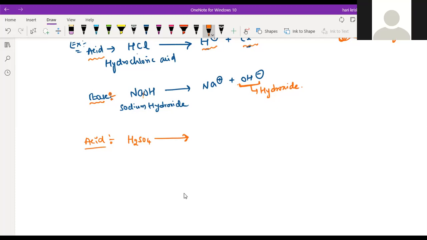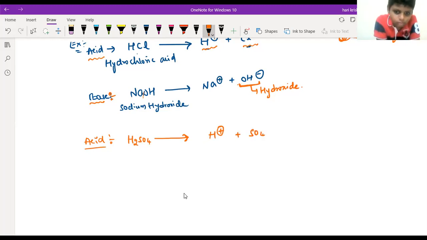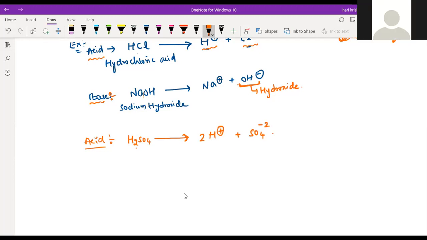So H2SO4 is there now, Mahavir. If you dissolve it in the water, acid will always give H plus ions only, right? According to the definition. Yes, sir. It means the remaining will be minus only, right? But how many H are there here? Sir, 2H. 2 into 1, 2 plus, so it will show minus 2. Understand? So it will be 2H plus ions and SO4 minus 2.